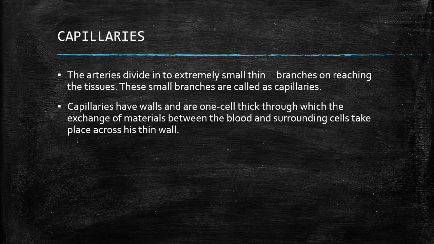Capillaries. The arteries divide into extremely small thin branches on reaching the tissues. These small branches are called capillaries. Capillaries have walls that are one cell thick, through which the exchange of materials between the blood and surrounding cells takes place across this thin wall.